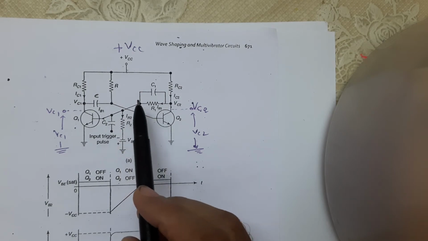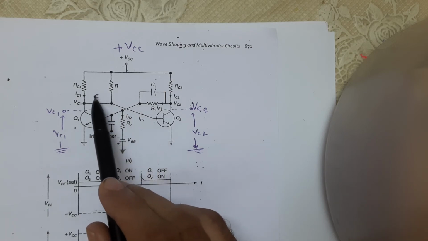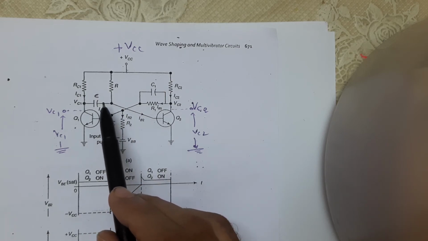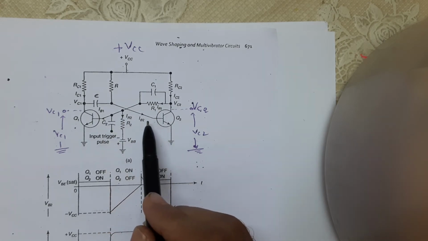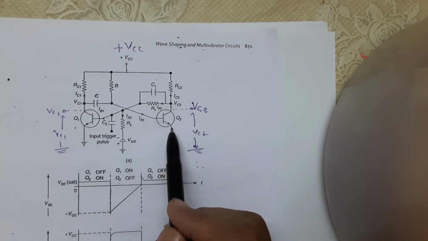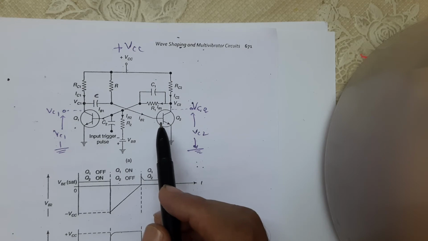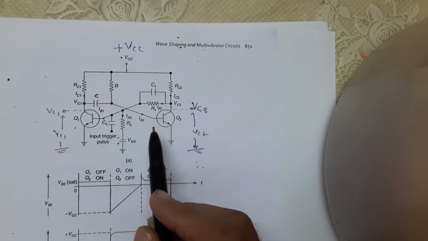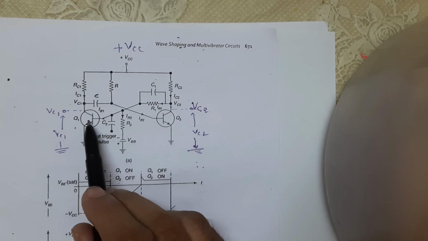As the capacitor C is discharged, the base of Q2 is forward biased. Collector current starts to flow into Q2 and passes through Q2. Hence Q2 is quickly driven to saturation and Q1 is cut off. That means this one is in on condition and this one is in off condition.